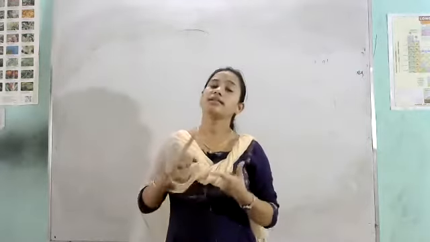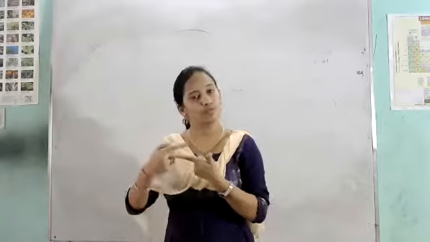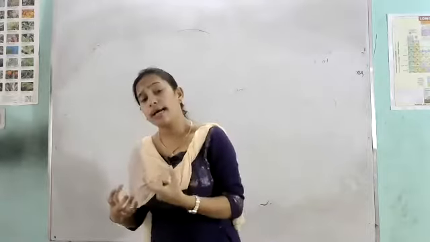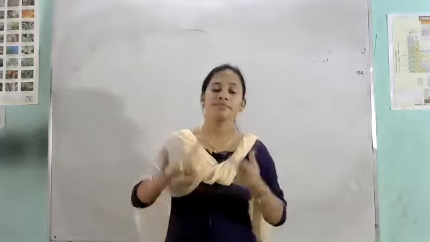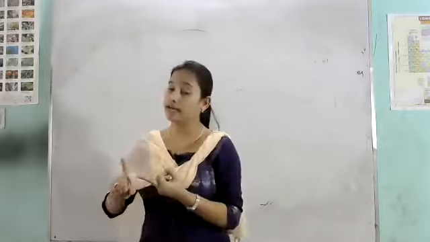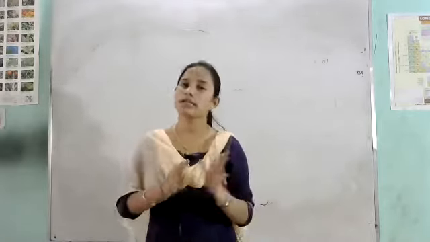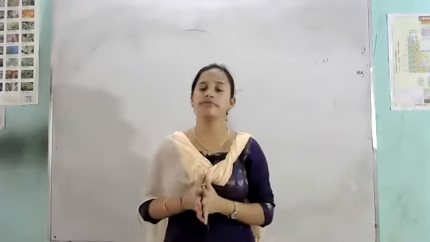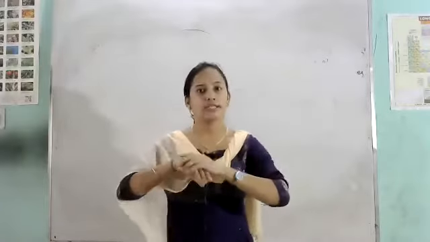ZIFT means zygote intrafallopian transport: when the zygote has 8 blastomeres, it is inserted into the fallopian tube of the female. IUT means intrauterine transfer: when the zygote has 32 blastomeres, it is inserted into the uterus of the female. So that's the test tube baby program.